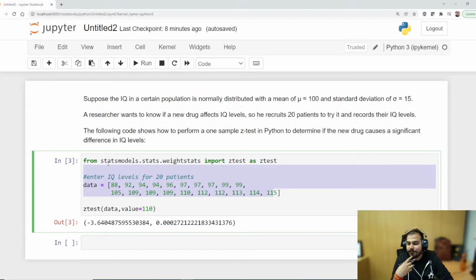Yes, absolutely right. If the mean IQ before medication is 110 and the p value is 0.002, it means that even after taking medication, the IQ will be around 110. It means the medication has no effect. With respect to that, let's say the IQ before medication was 110, and after giving this medicine also it was near 110.